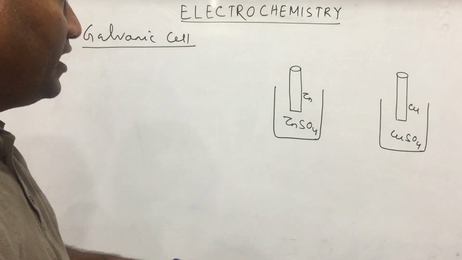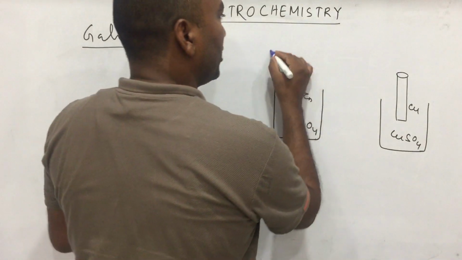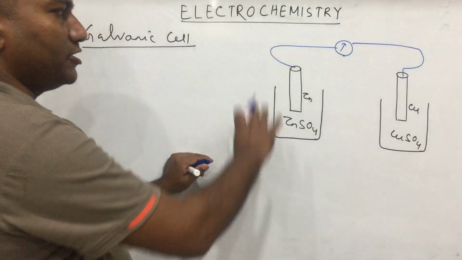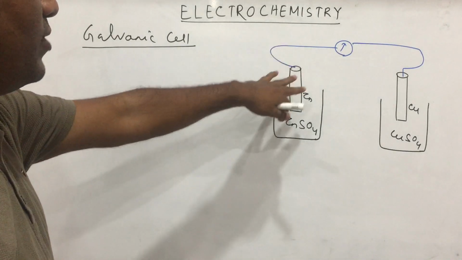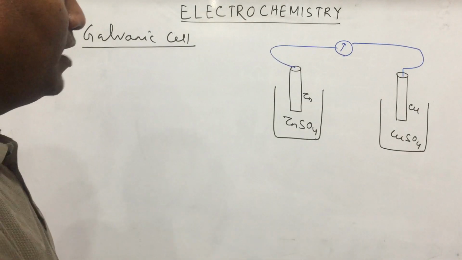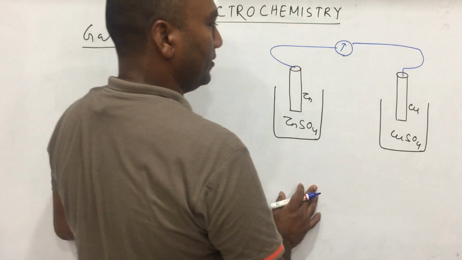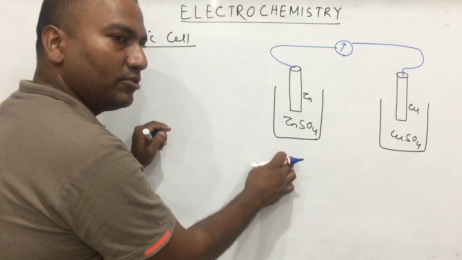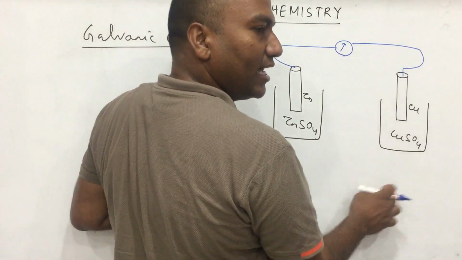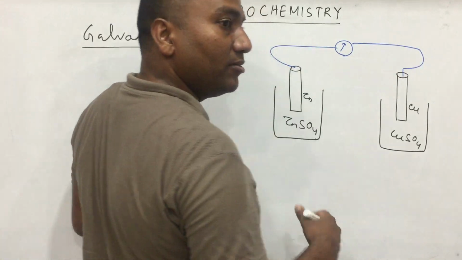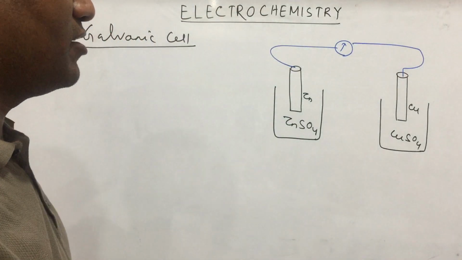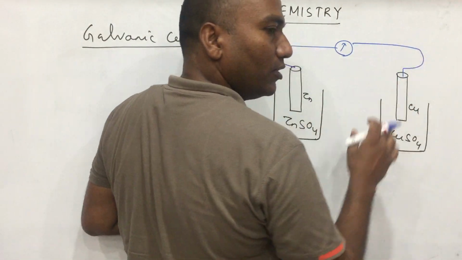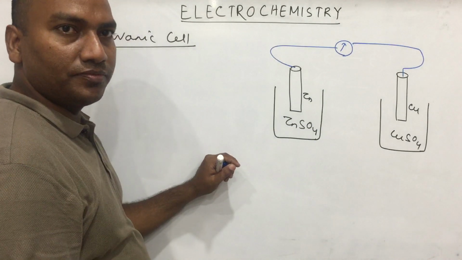Now we externally connect the two with a wire and a galvanometer. This is the setup. What will happen? In this setup, is there any reaction? Can zinc react with zinc sulfate? No. Can copper react with copper sulfate? No. Delta G value is greater than 0, hence it is not possible. So according to thermodynamics, we need some driving force.